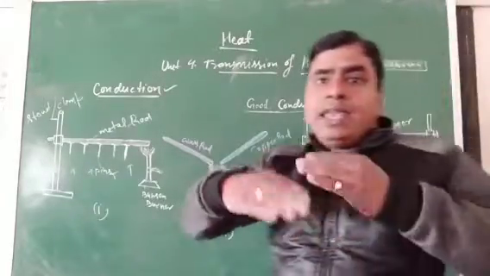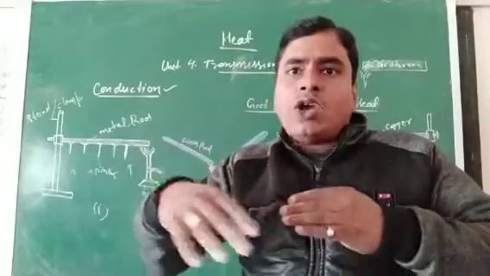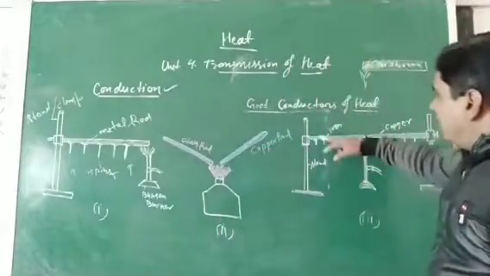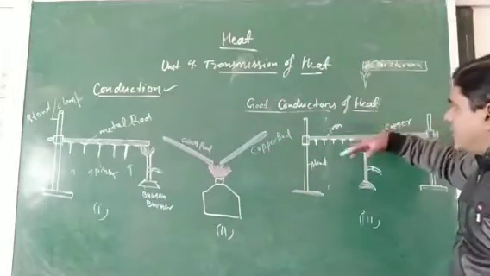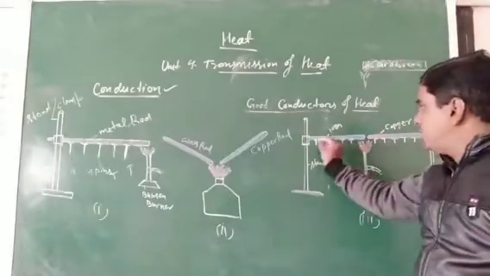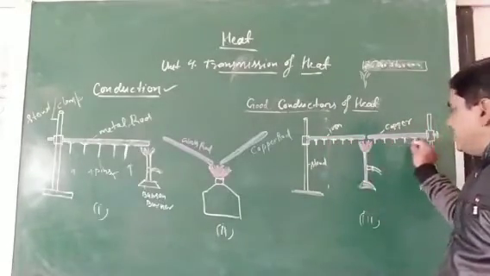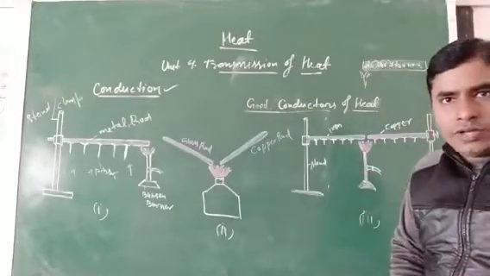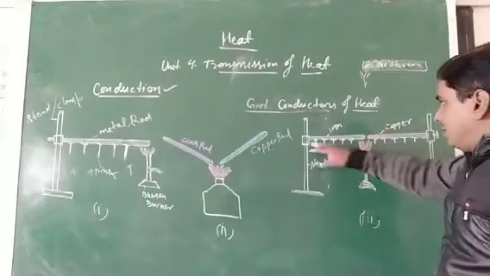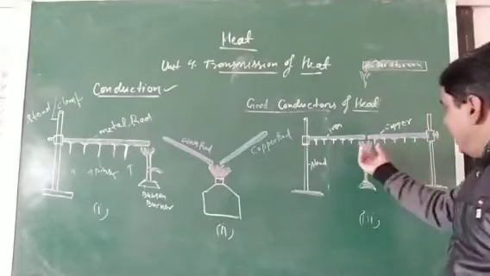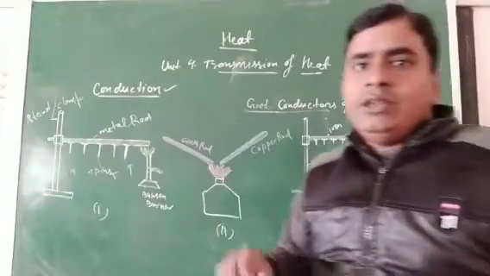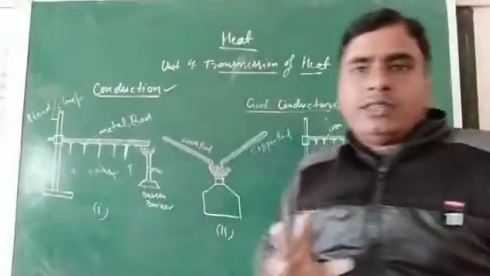Make a wax layer over the iron rod and the copper rod, and fix some iron pins. Now fit both rods with clamp stands and provide the heat energy with the help of a Bunsen burner. Again you will observe what happens.